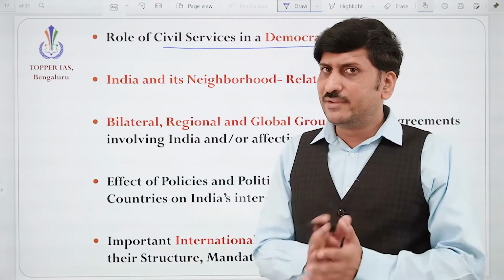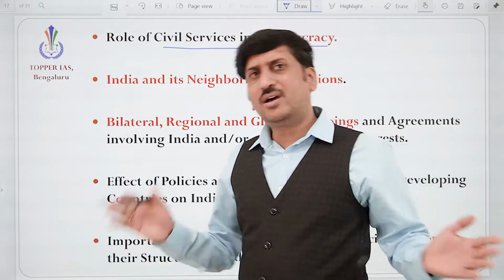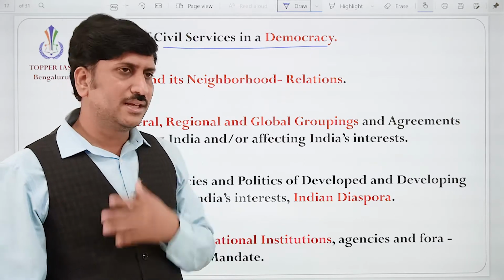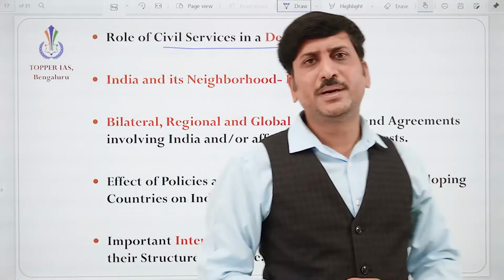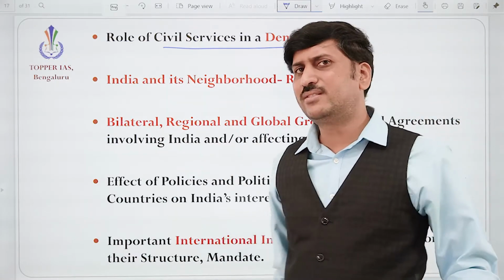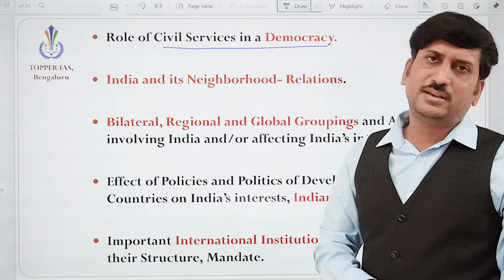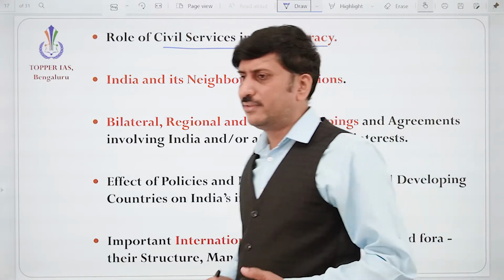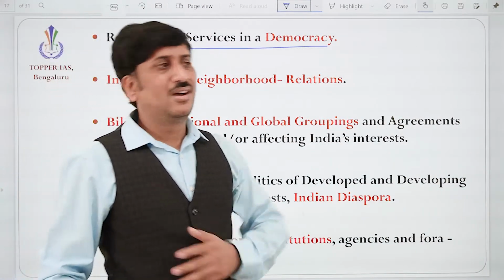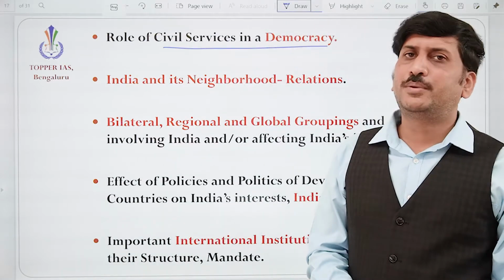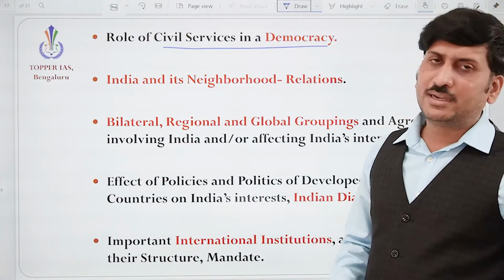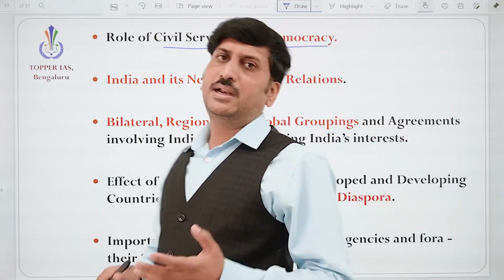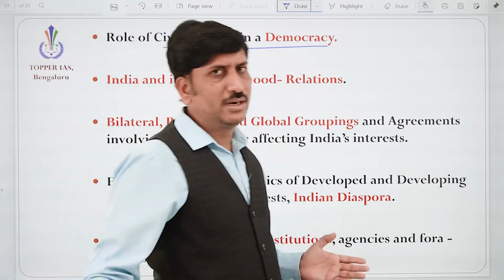Correct? Whether the civil servant should act neutrally or be aligned to a political party. We know how some officers, the civil servants, are attached to a particular political party, showing bias towards them. So that is the role of civil service in a democracy. We need to understand their role, whether it's a neutral civil servant or a committed civil servant or biased towards a political ideology. Some people may have a problem, but it is playing its own role in the democracy, a bigger role in the democracy.